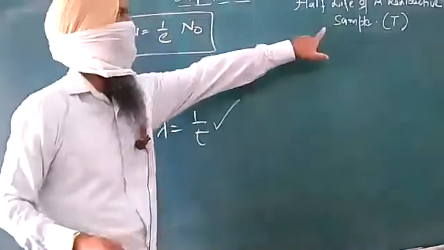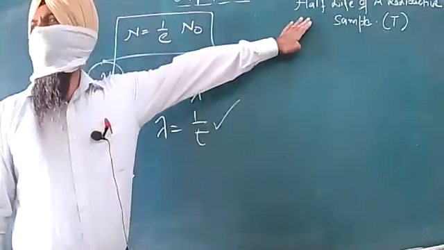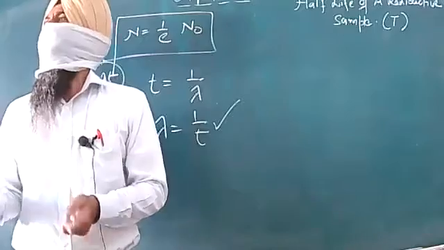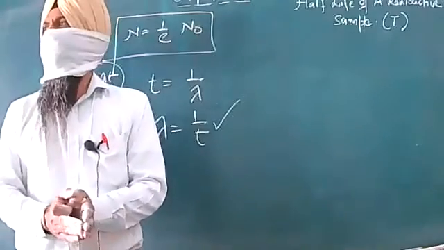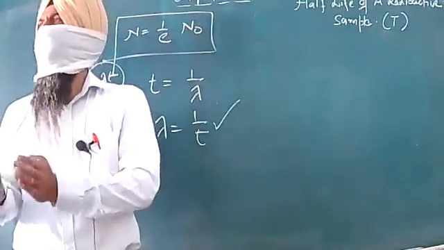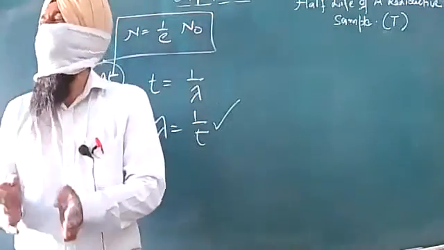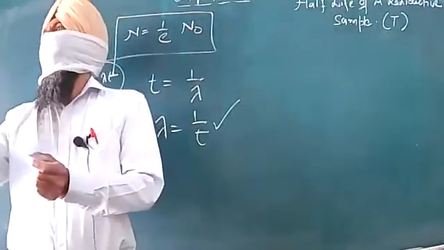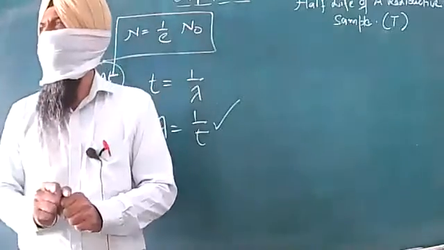Now, as the name itself indicates, half life means that much time after which the undecayed number of nuclei or atoms present in the sample is exactly one half of its initial value.